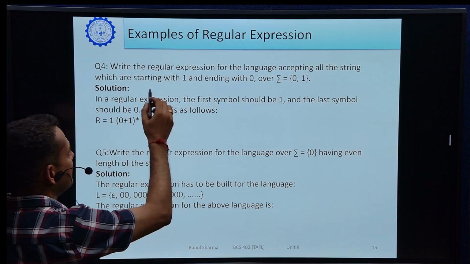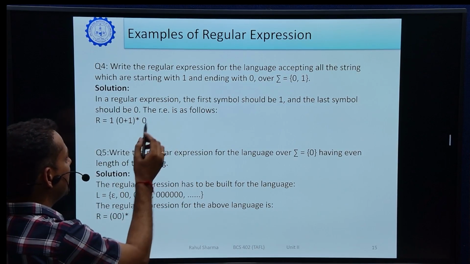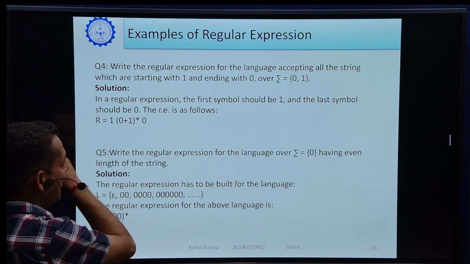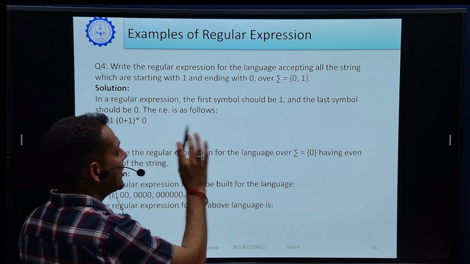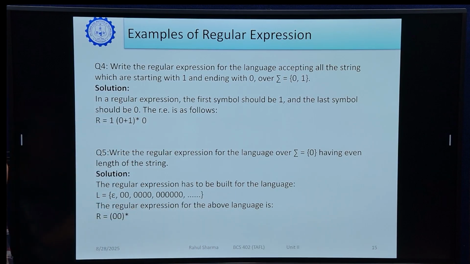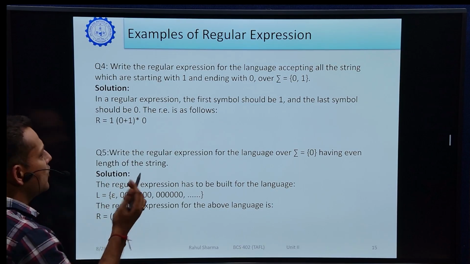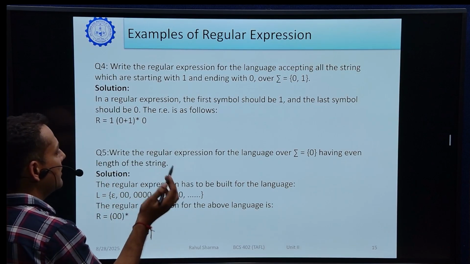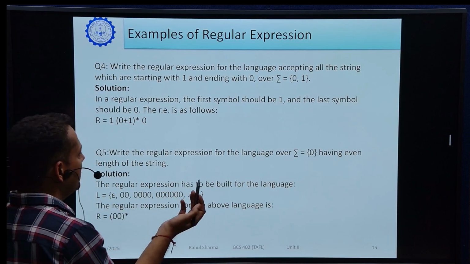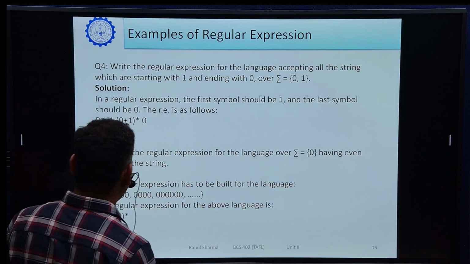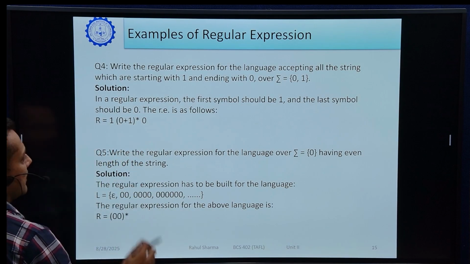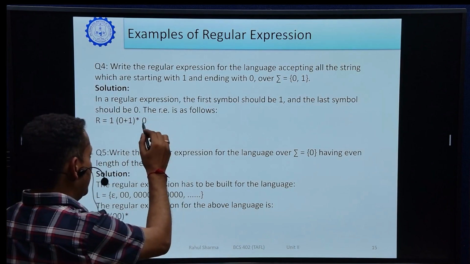It is saying starting with 1, so always 1 will be there. Let us see here, 1 is here, and ending with 0, so ending with 0 is here, and there is no condition in between starting and ending. So what does it mean? It means it is a combination of any 0 and any 1. So for any 0 and any 1, we can write (0 plus 1) Kleene closure. So the final answer will be 1 (0 plus 1) star, and ended with 0.